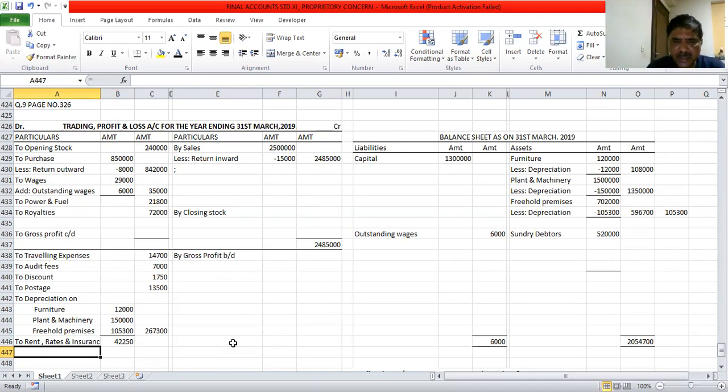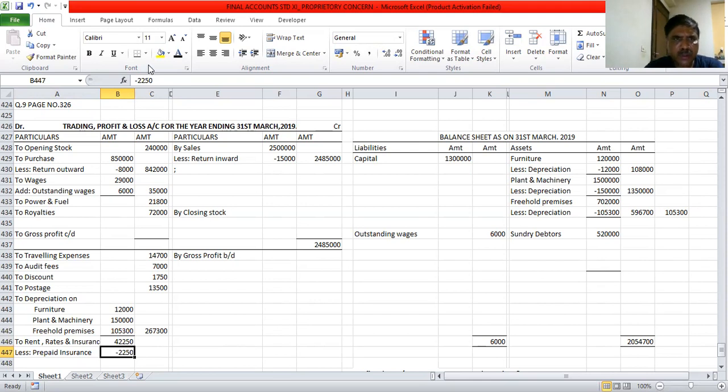Outstanding, we are adding it. Prepaid, we have to reduce. Prepaid means paid for the future years, because that much amount will be used for next year. So we have to reduce that much from the current year. That is why prepaid insurance amount is 2,250, minus it.